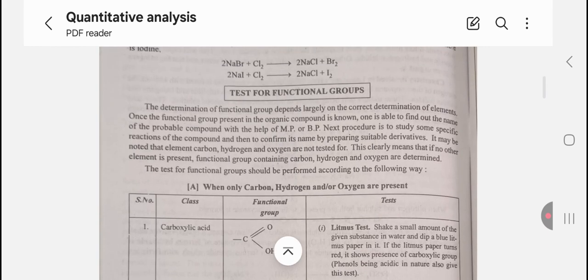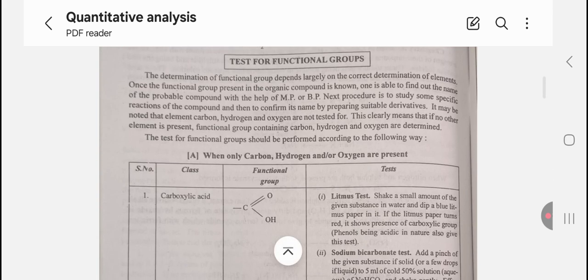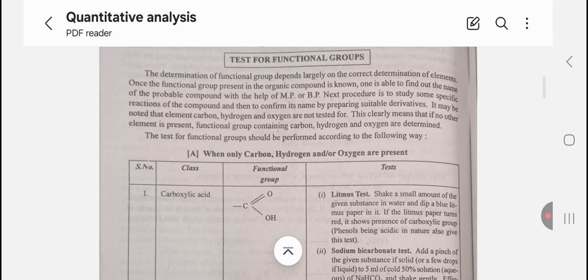Test for the functional group. The determination of the functional group depends largely on the correct determination of the elements. Once the functional group present in the organic compound is known, one is able to find out the name reaction of the compound and then confirm its name by preparing suitable derivatives.